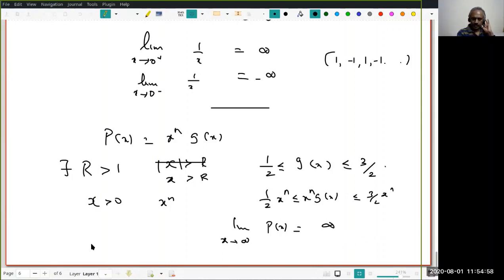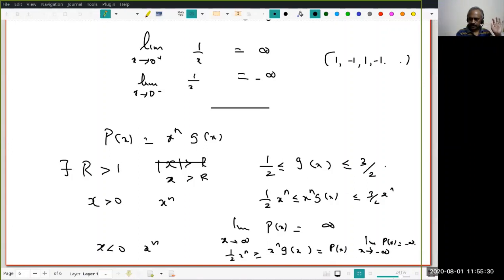Now suppose x is negative, then x power n will be negative, so the inequality changes. Therefore, x power n g(x) is less than or equal to half of x power n, but this is negative. And this is less than a negative number, therefore this will also be negative. Therefore this goes to minus infinity. Are you convinced? Sure? Please say yes if you are.